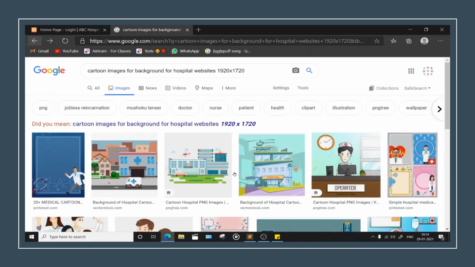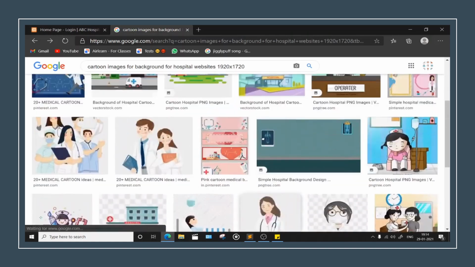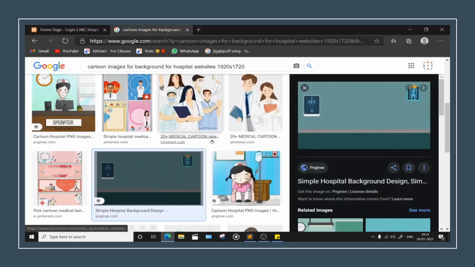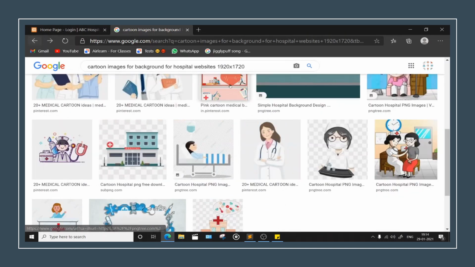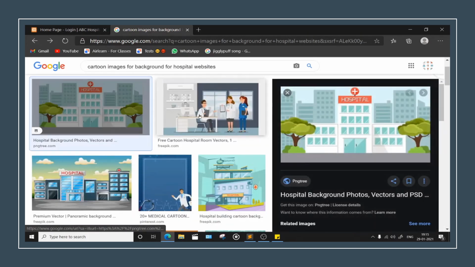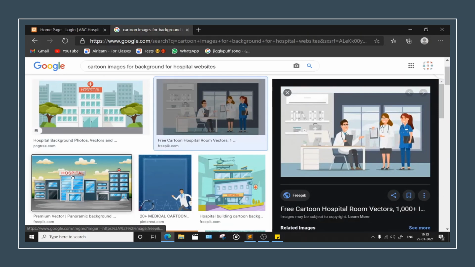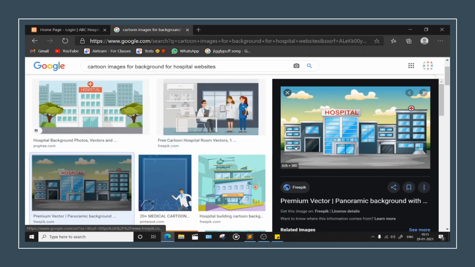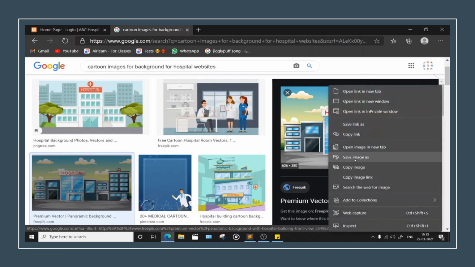So that one before was nice, no? Wait, let's just see. Simple hospital background design. Leave it. Better you just go ahead and tell me if you want all these links. I will be making them available for you in the description. Just head down there and tell me if I have forgotten.